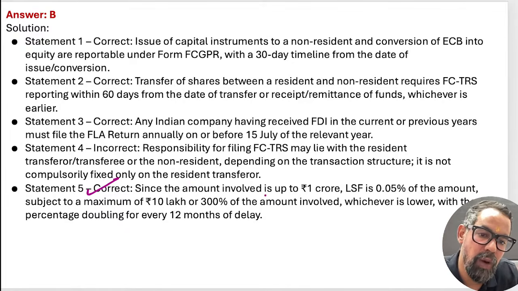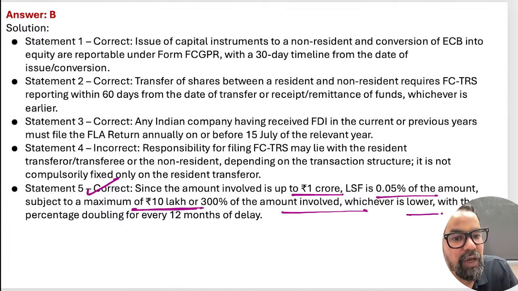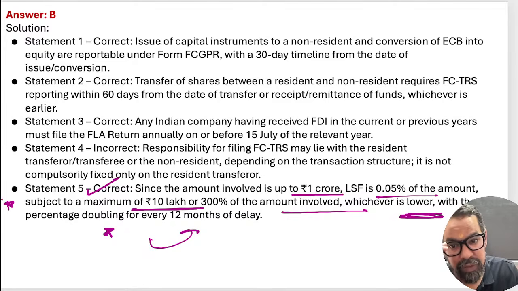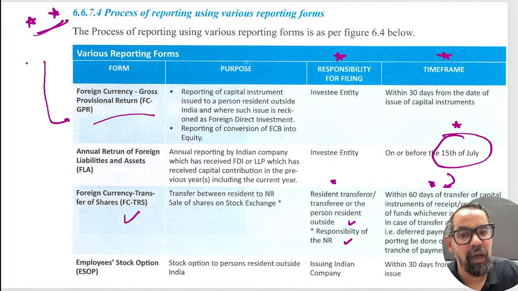So since the amount involved is up to 1 crore, the LSF will be 0.50% subject to a maximum of 10 lakh or 300% of the amount involved, whichever is lower, with the percentage doubling for every 12 months of delay itself, right? So this is the provision for this particular statement, means this is also true. So option B is the correct answer, which shows the importance of this particular slide itself, right?